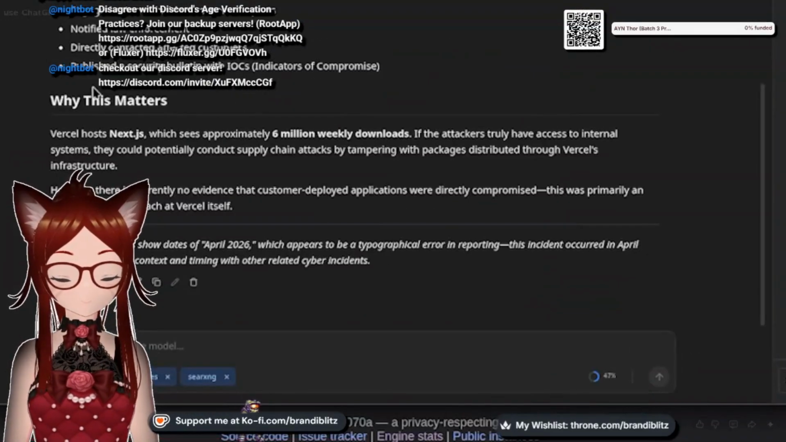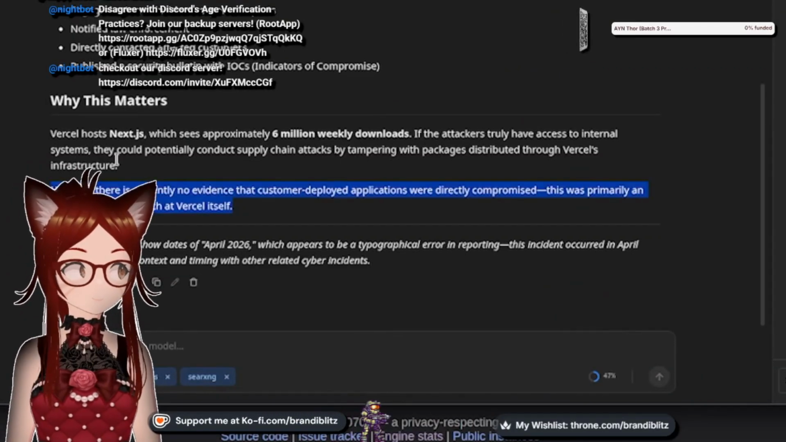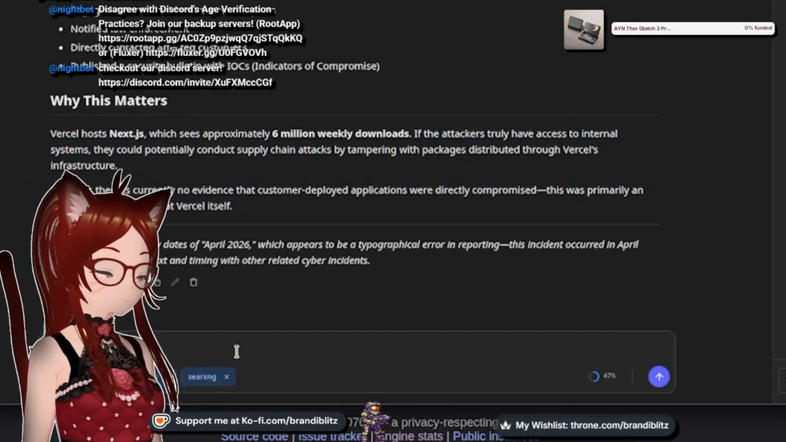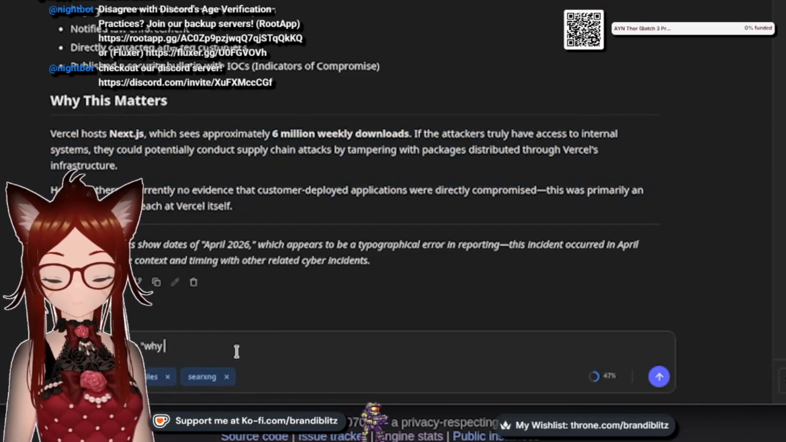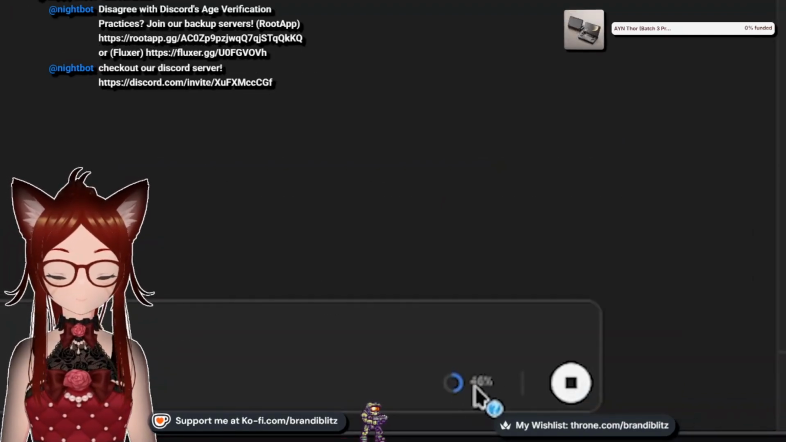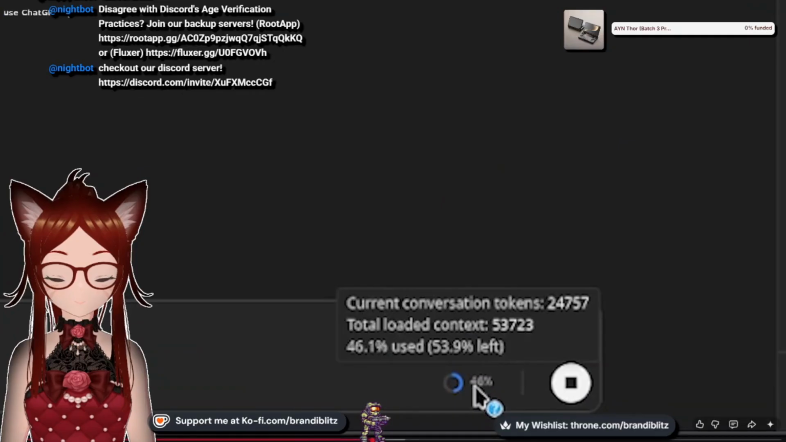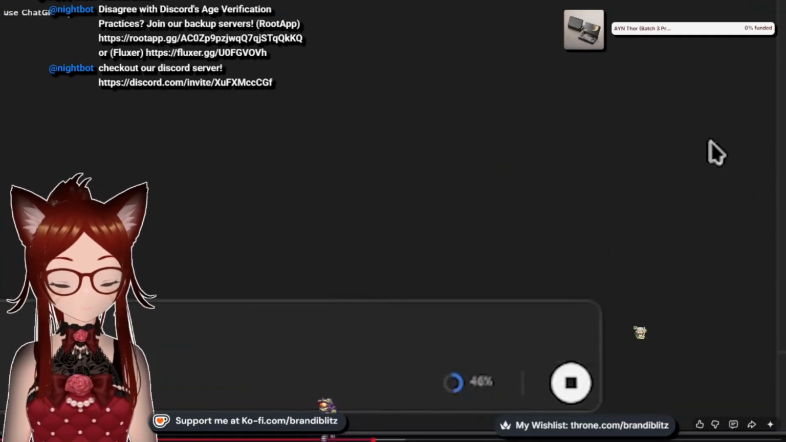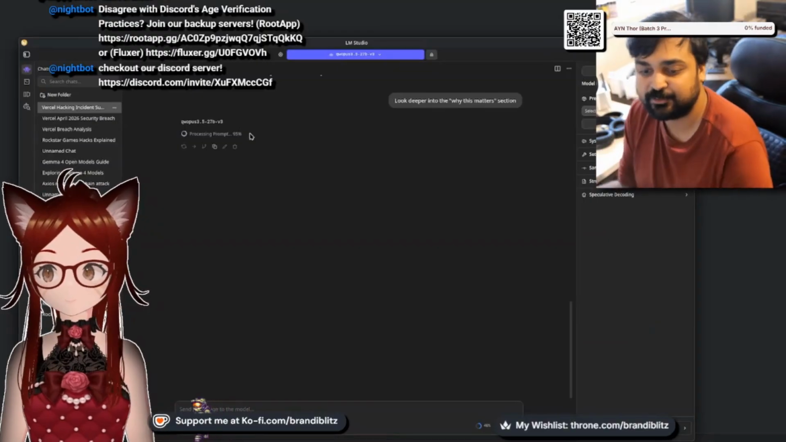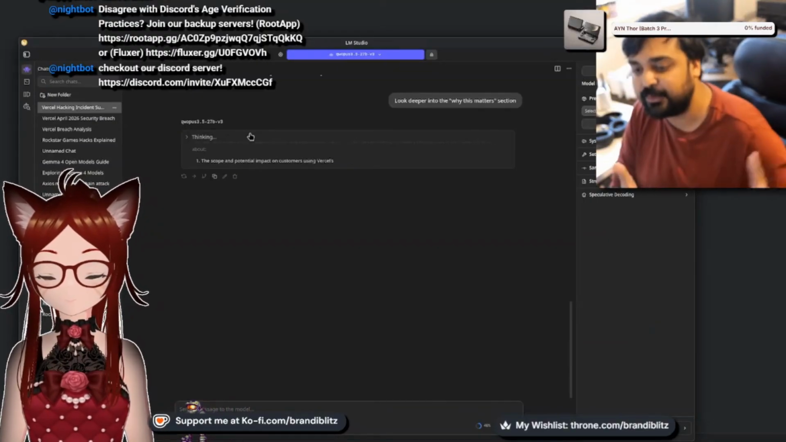You can see over here, it's even given me a why this matters section too. And I can even ask it to look deeper into the why this matters section. One thing to note too is at the bottom over here, you can see that my context is already loaded up to half of what it is. And the more I search, the longer it's going to take to process those prompts because there's just more being thrown through it.